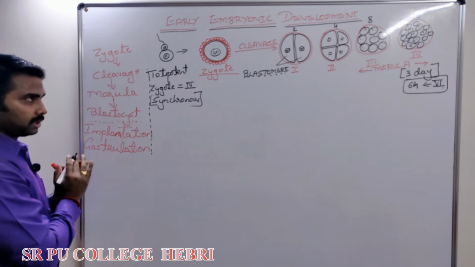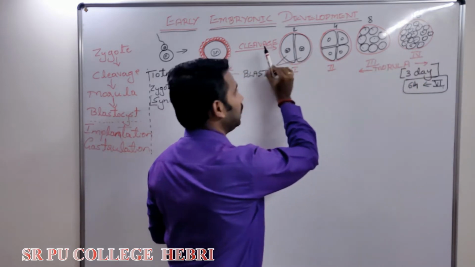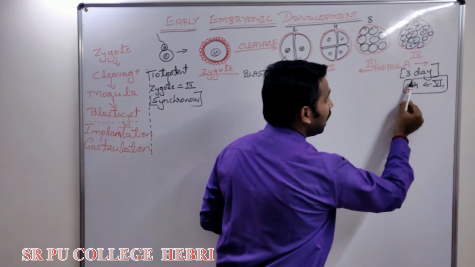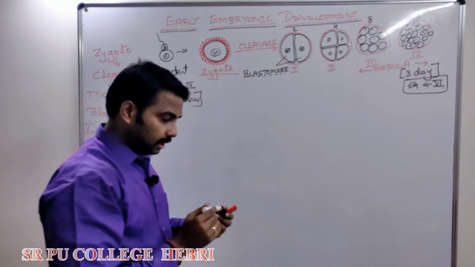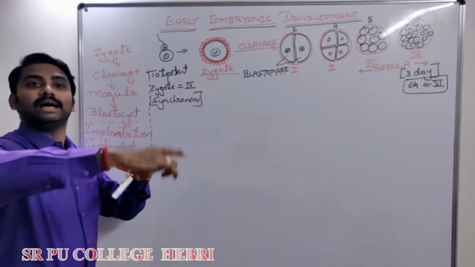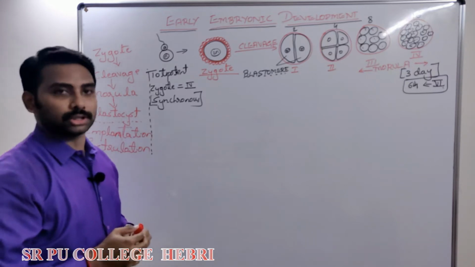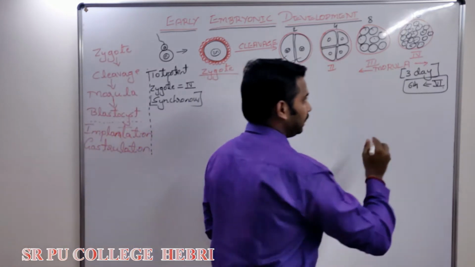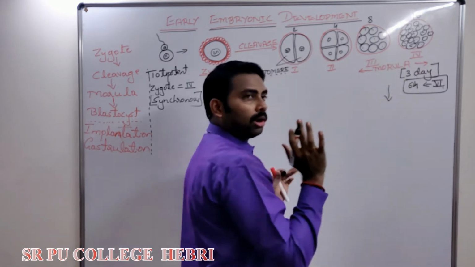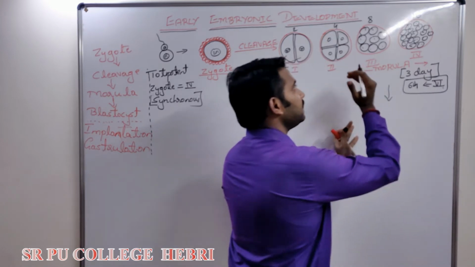Please try to understand. Morula later again undergoes cleavage and enters the sixth cleavage. When it completes, there are 64 daughter cells. These 64 blastomeres undergo rearrangement and develop into a new structure called what? Blastocyst. How exactly will the structure of blastocyst be? The size is almost the same. Even when the blastocyst forms, the size is the same.